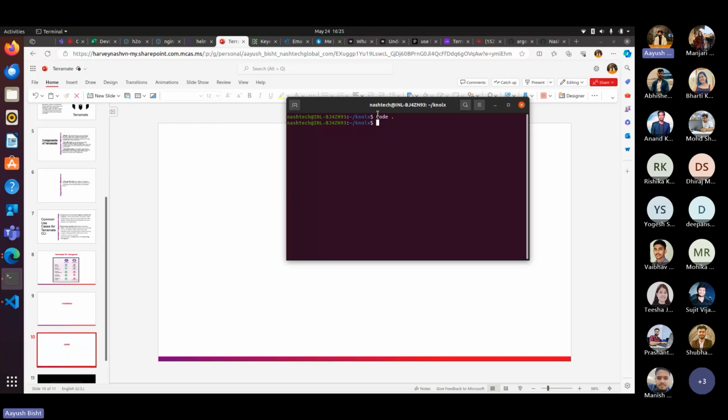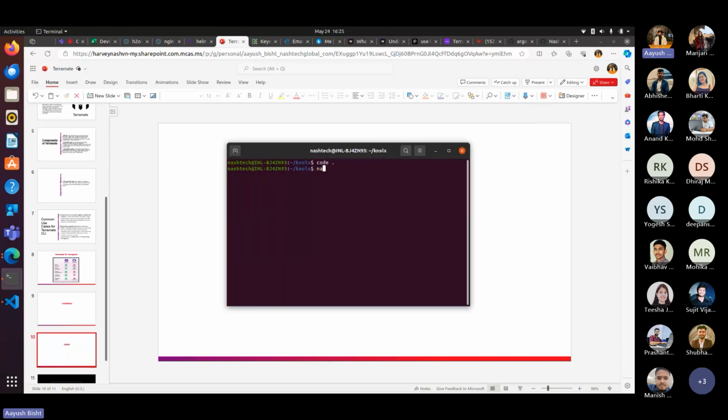So for that, what we can do is create a file known as terramate.tm.hcl. Basically, Terramate recognizes any file with the tm.hcl extension.